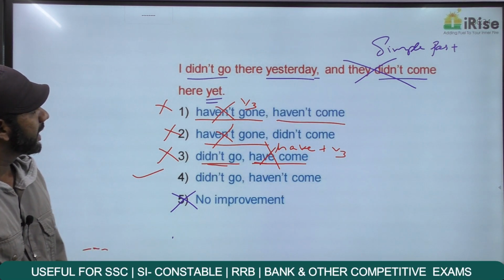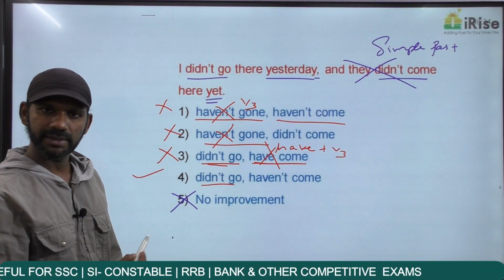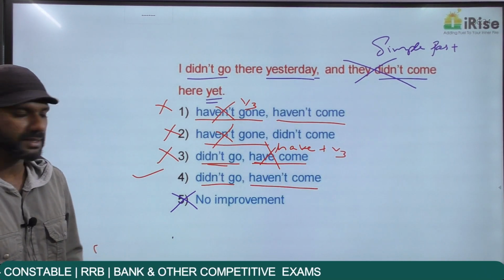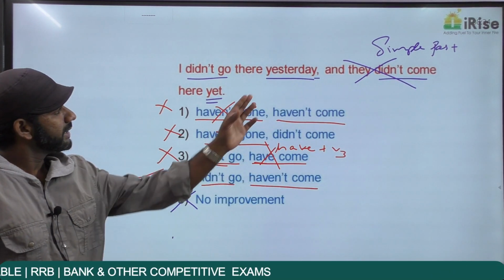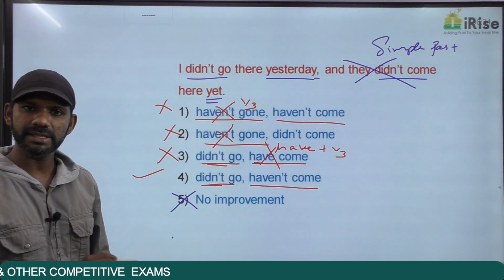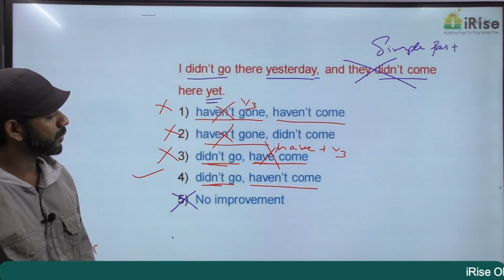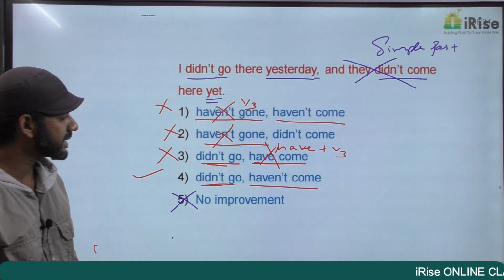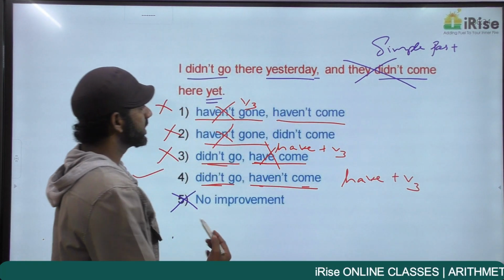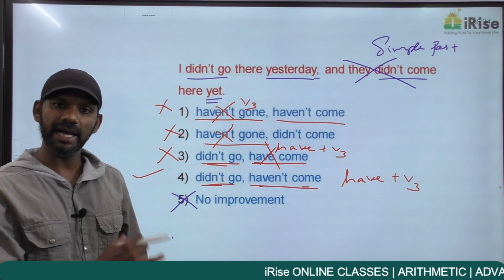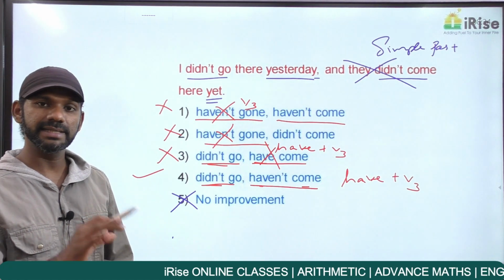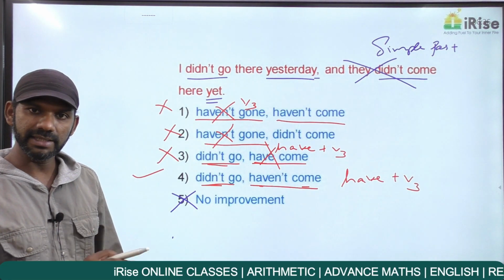Come to option 4. I didn't go there yesterday. Simple past. And they haven't come here yet. Present perfect. I didn't go there yesterday. The time of the past action is mentioned here, yesterday. Didn't go is simple past. The first idea is completely fine. Come to the second one. They haven't come here yet. Haven't come is have plus V3, present perfect, yet comes in present perfect. They haven't come here means this idea talks about an action that is not done. I said yet is for actions that are not done. That is also completely fine.